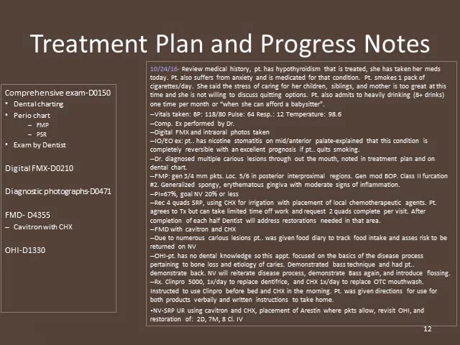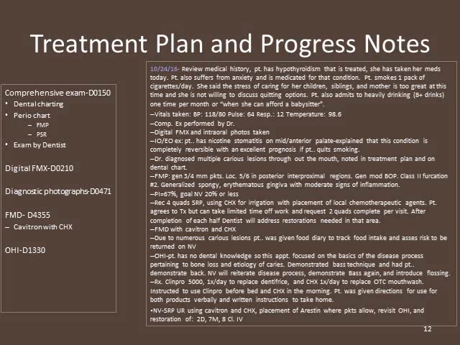A full mouth probe was performed with generalized 3 to 4 millimeter pockets and localized 5 and 6 millimeter pockets in the posterior and proximal regions. There was generalized moderate bleeding on probing, class 2 furcation on tooth number 2, and generalized spongy erythematous gingiva with moderate signs of inflammation. Patient's PI at this visit was 67%, and the goal for the next visit is 20% or less.